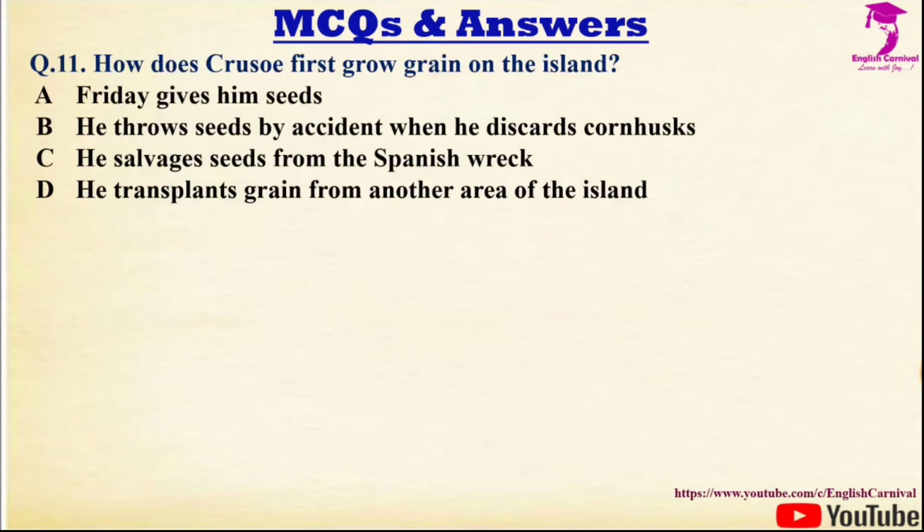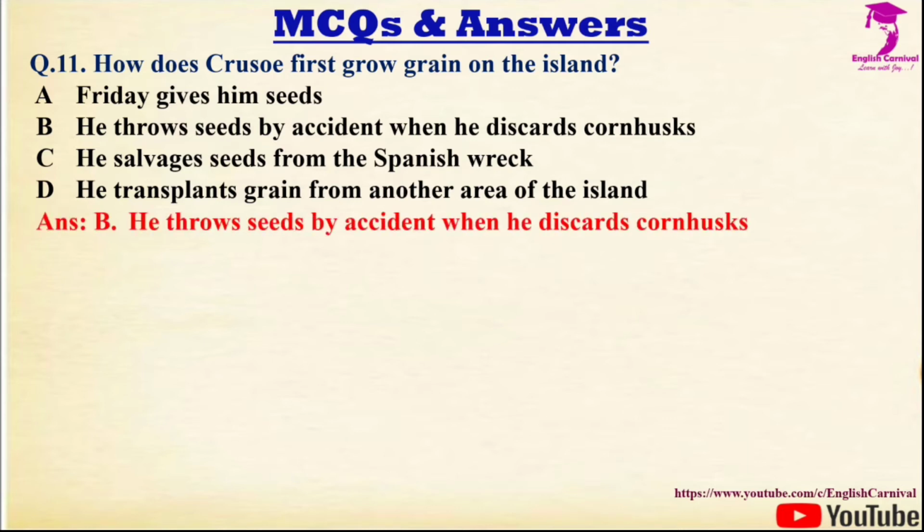Question number 11 we have, how does Robinson Crusoe first grow grain on the island? Options are A, Friday gives him seeds, B, he throws seeds by accident when he discards corn husks, C, he salvages seeds from the Spanish rake, and D, he transplants grain from another area of the island. Correct answer is B, and it is he throws seeds by accident when he discards corn husks.